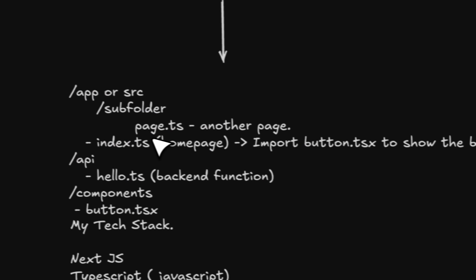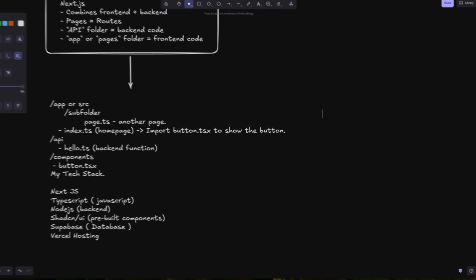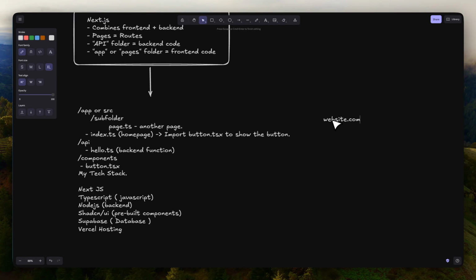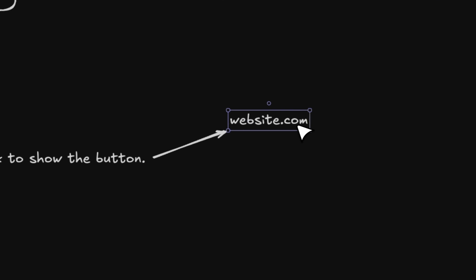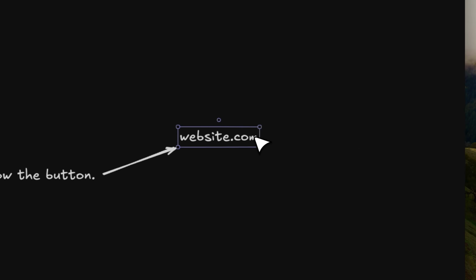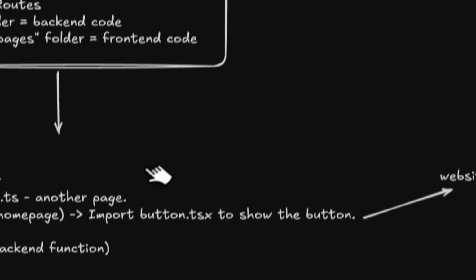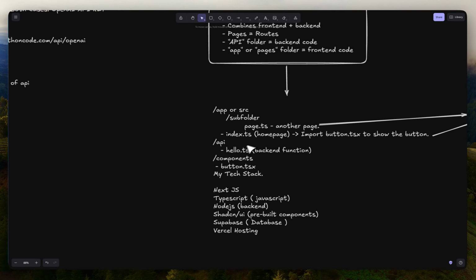So what this does is, whenever you access, for example, website.com, you're going to see this index page. And then because this is organized in a folder, whatever this folder name is becomes the page after. So if I do, for example, a slash subfolder, then this is going to load this page instead. Then you have the API, which is where you have all of your APIs and backend functions.